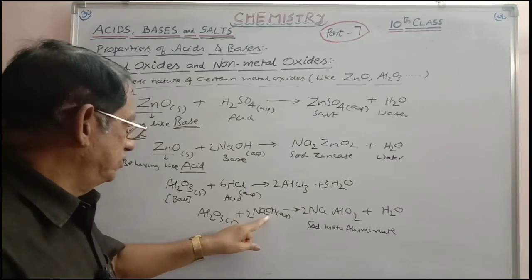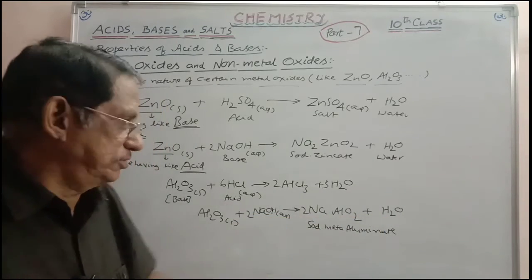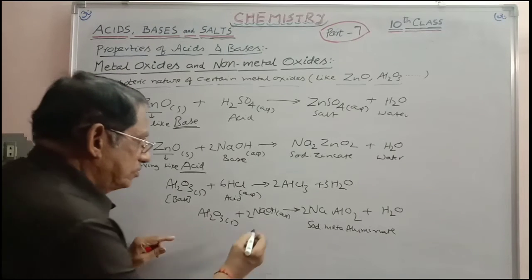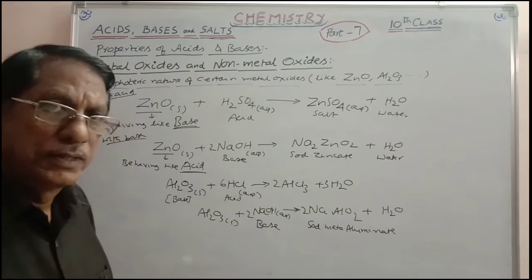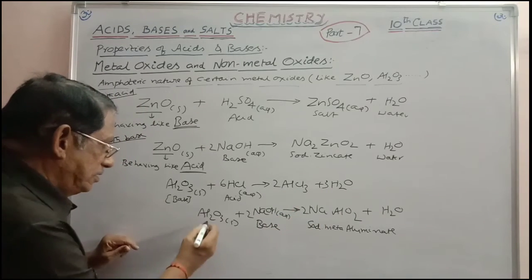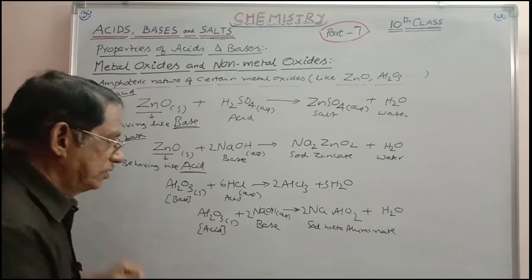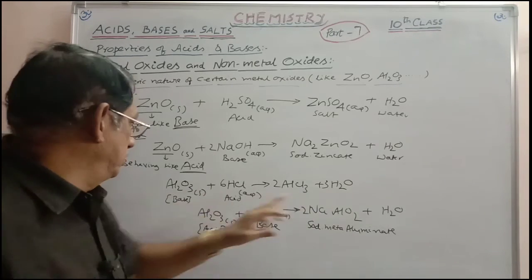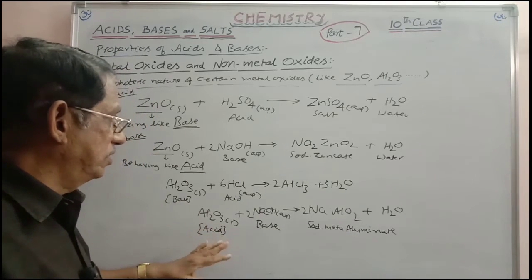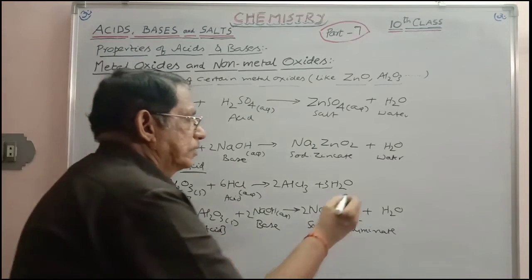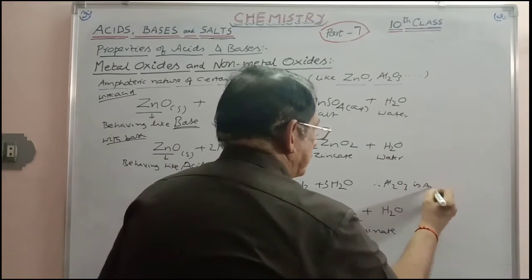There are 5 oxygens, 4 oxygens here, 1 more oxygen, 2 hydrogen, 2 hydrogen. The equation is balanced. So in this reaction, sodium hydroxide is the base, giving salt and water. So this reaction proves that Al2O3 is an acid. So the first reaction proves the basic character of Al2O3, this reaction proves the acidic character of Al2O3, and that is why Al2O3 is amphoteric.